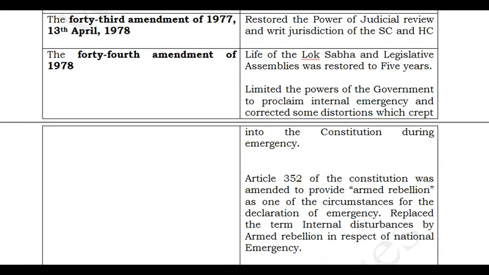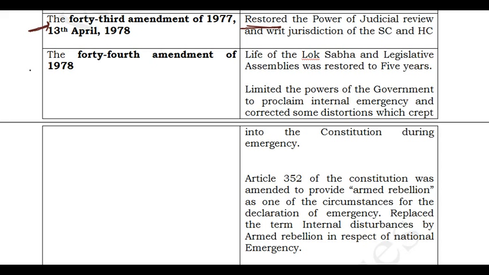Now we will be discussing the 43rd Amendment Act. Under the 42nd Amendment Act, the power of judicial review and writ jurisdiction of the Supreme Court and High Court was limited. Now it is restored under the 43rd Amendment Act. So whatever bad things were done under the 42nd Amendment Act were restored under the 43rd Amendment Act as well as the 44th Amendment Act.